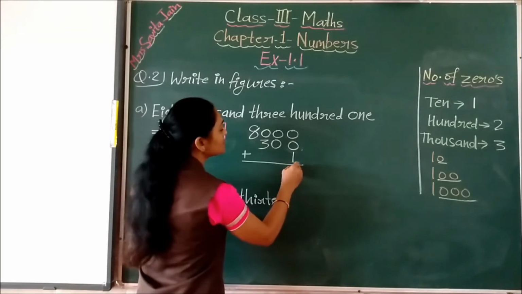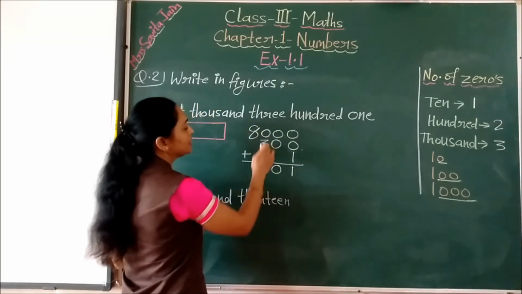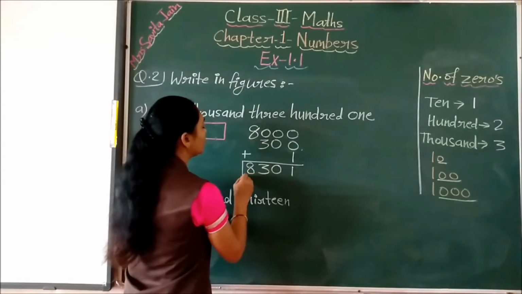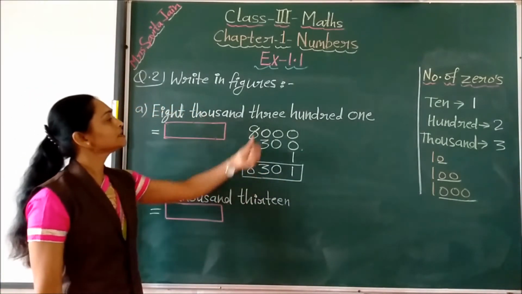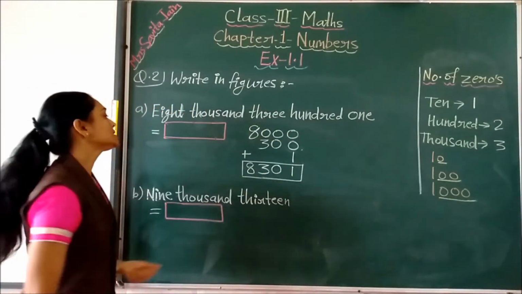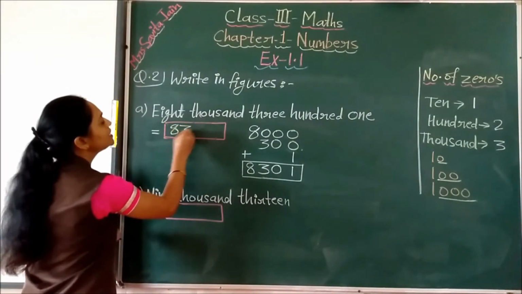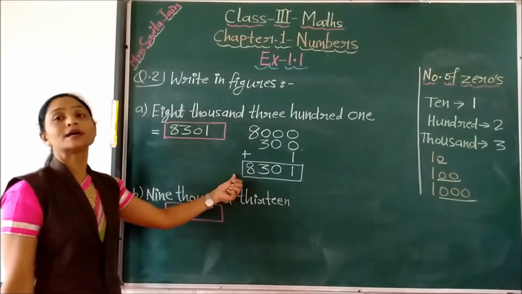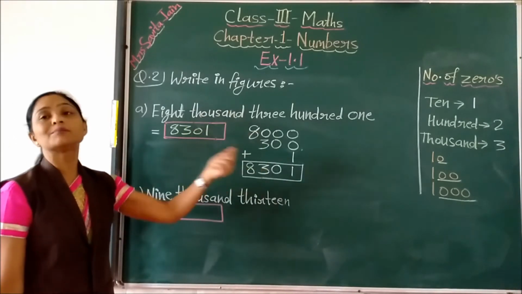So this is 1, then 0, 0, here 0, here 3, and this is 8. So this way we got the number 8301. So this number we will write here in this box, 8301.